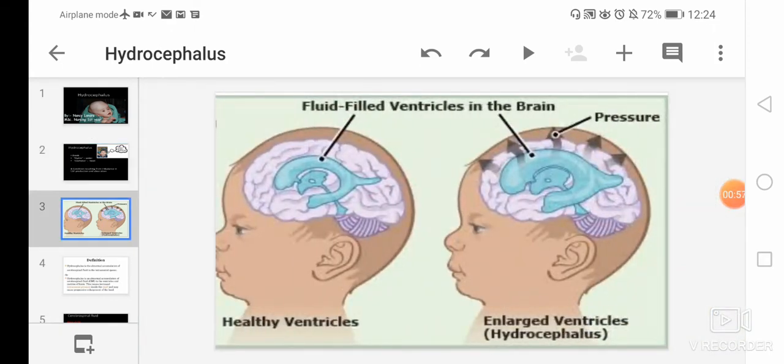Here you can see the picture. In the healthy ventricles, you can see fluid filled ventricles. They are the healthy ventricles. And on the opposite side you can see that there are enlarged ventricles, that is known as hydrocephalus. The pressure is increasing in the brain, widening spaces are there in the brain, enlarged ventricles are there, so that is known as hydrocephalus.